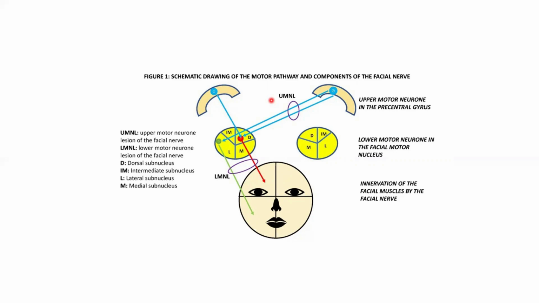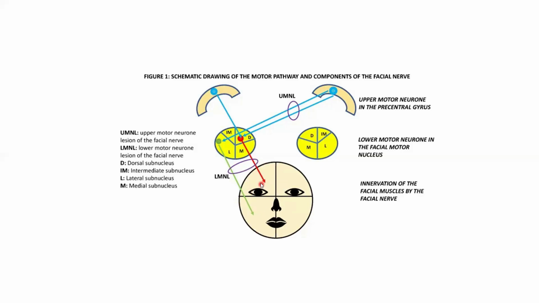Normally we know that the right cerebral cortex controls the left half of the body and the left cerebral cortex controls the right half of the body. So imagine this: the right cortex, that's the left cortex. Here, that's the pons with the motor nucleus of the facial nerve. So this is the face. We divide the face into a right half and left half. Then each right side and left side, we are going to divide into an upper half and lower half.